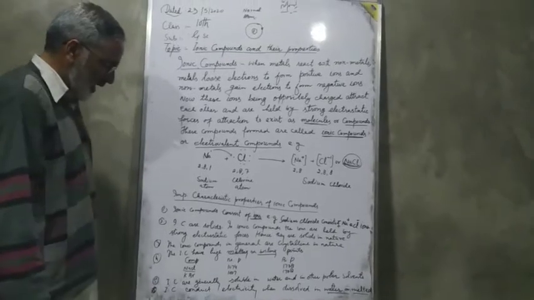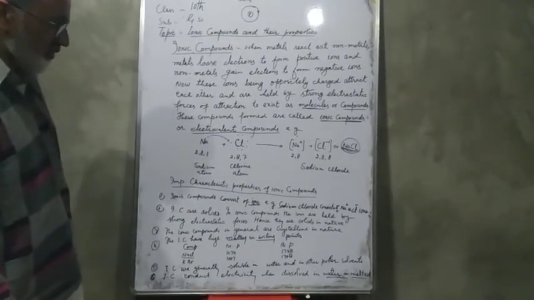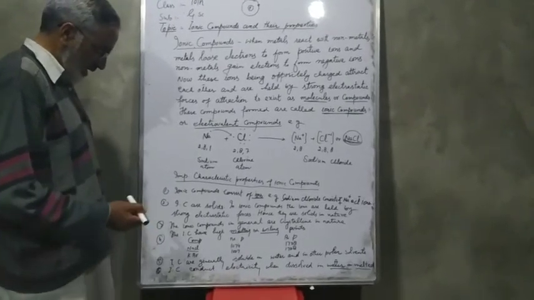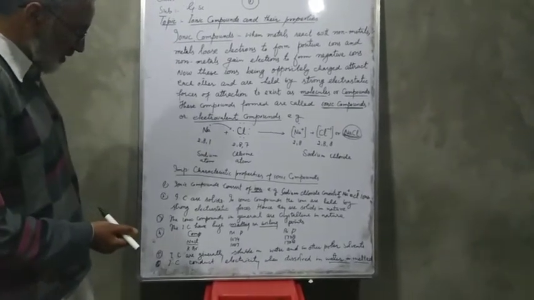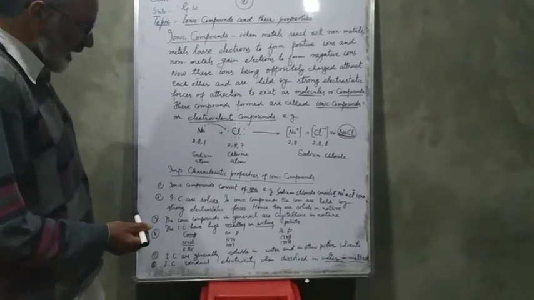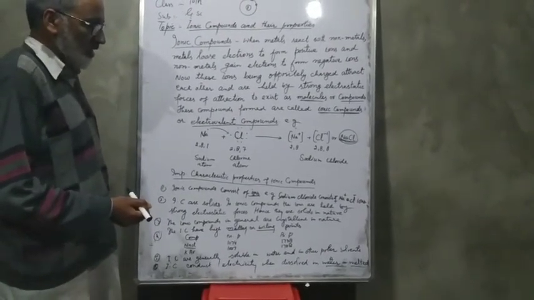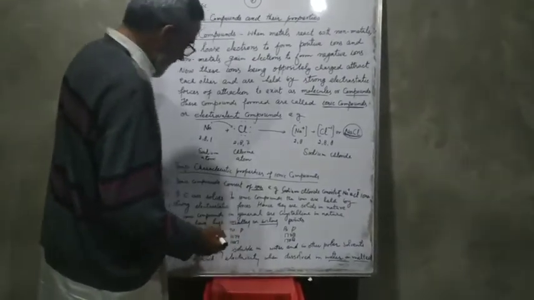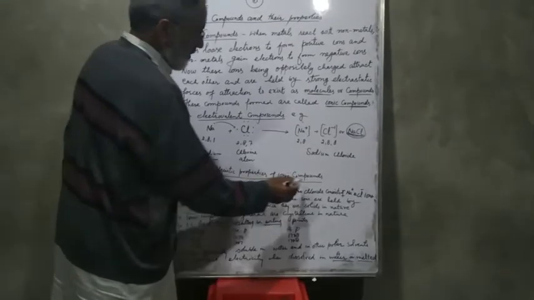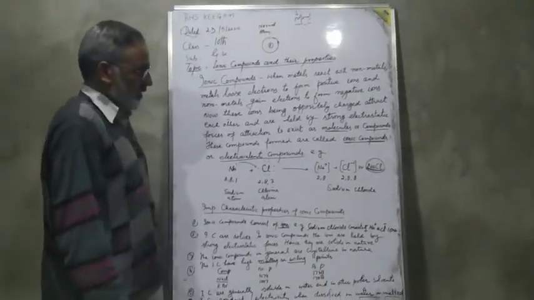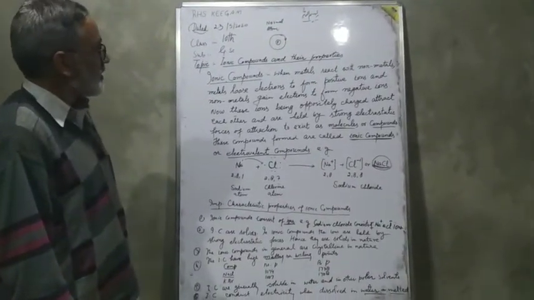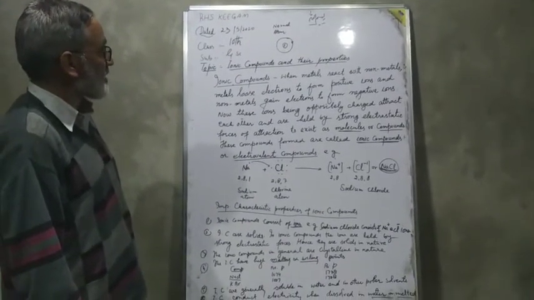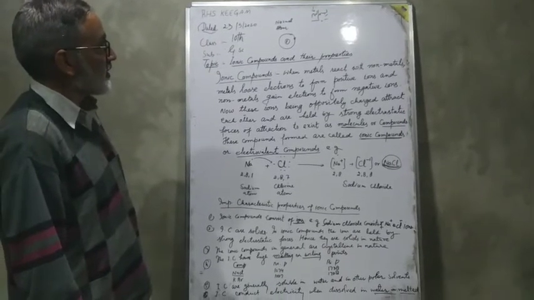Number 5, ionic compounds are generally soluble in water and in other polar solvents. Number 6, the ionic compounds conduct electricity when dissolved in water or when melted. These are the important characteristic properties of ionic compounds. This was our topic. I hope you have understood it clearly.